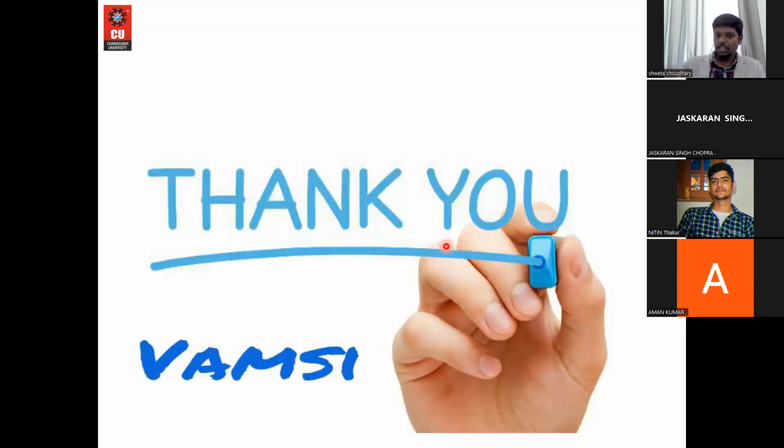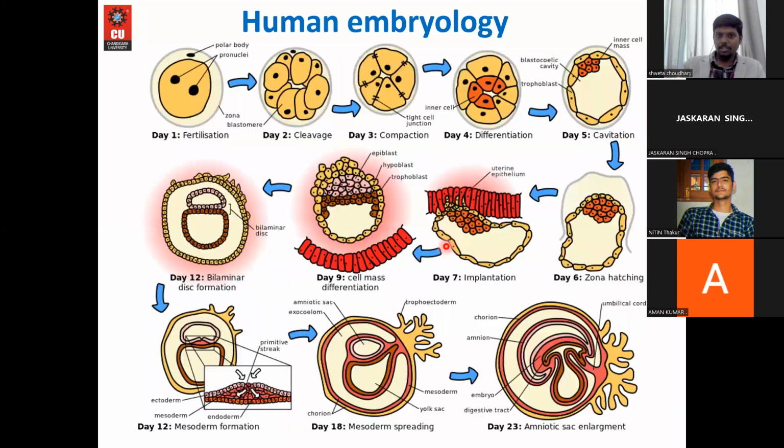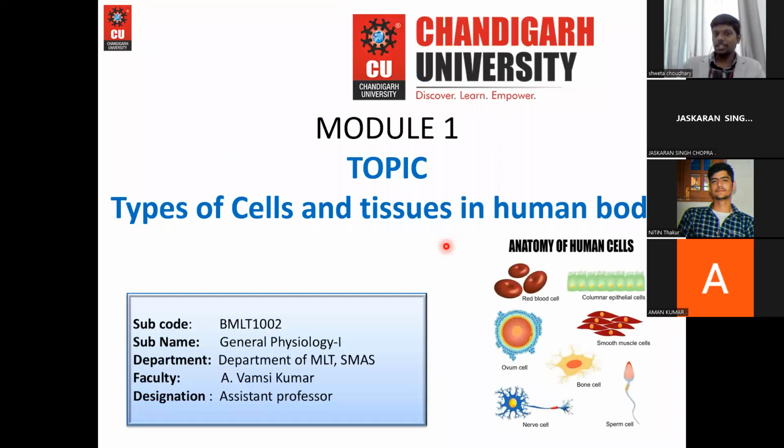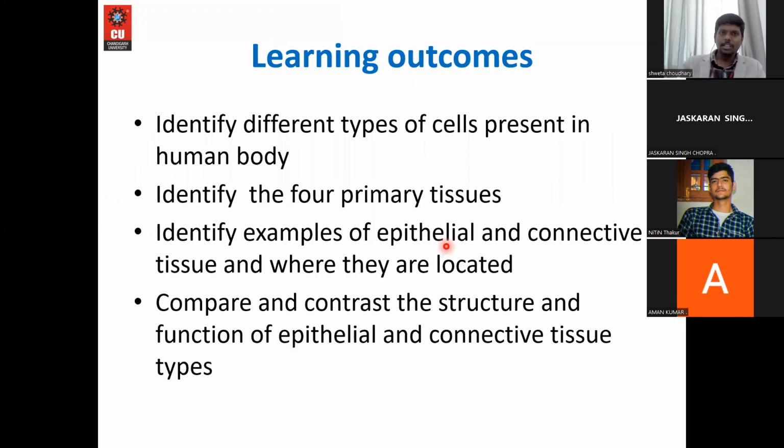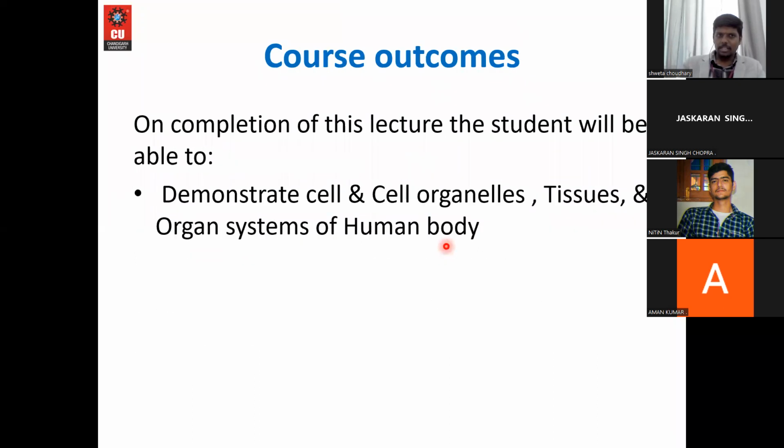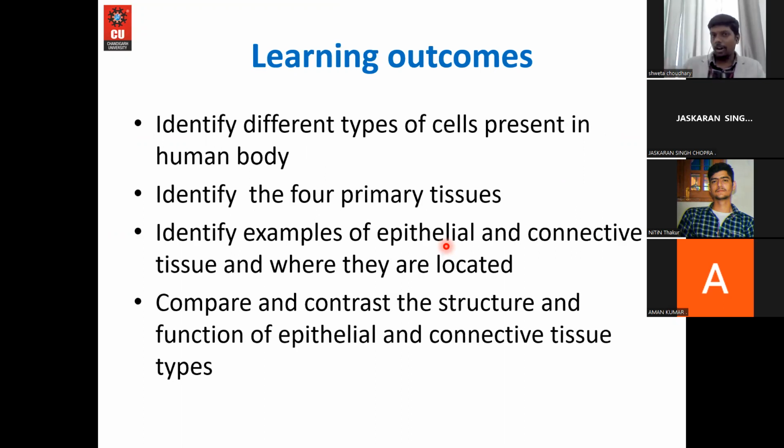Okay, so a quick summary of today's lecture. In today's lecture, we discussed in detail the cells and the tissues and the importance of eukaryotic cells and their involvement in the evolution, right? I hope that I have achieved my outcome of today's lecture. By attending today's lecture, you can demonstrate cell and cell organelles, tissues and organ systems in the human body, and the learning outcomes you may have already achieved. You can identify different types of cells present in the human body. You can identify the 4 primary tissues. You can even go for identification of epithelial, connective. This I will discuss in the next.